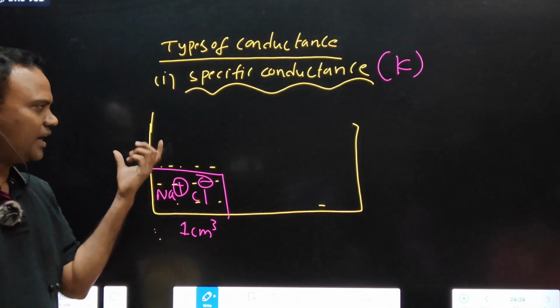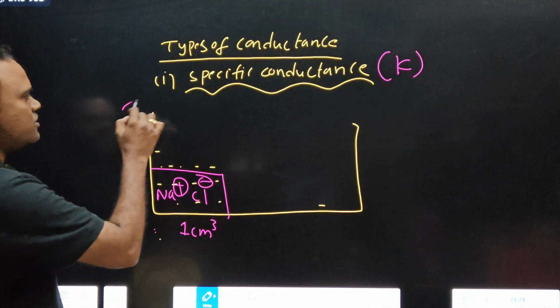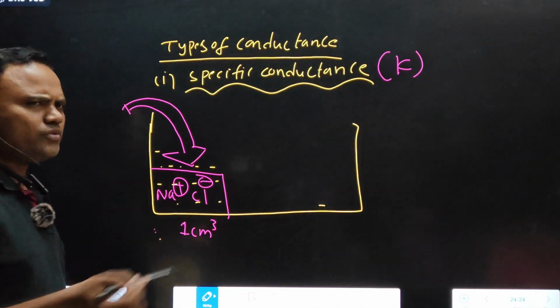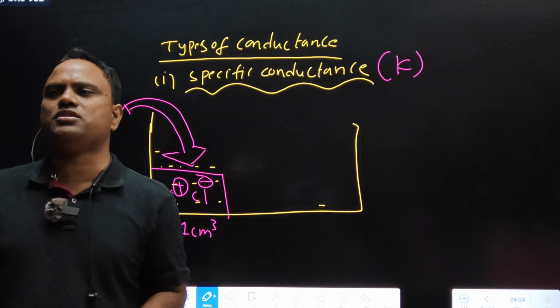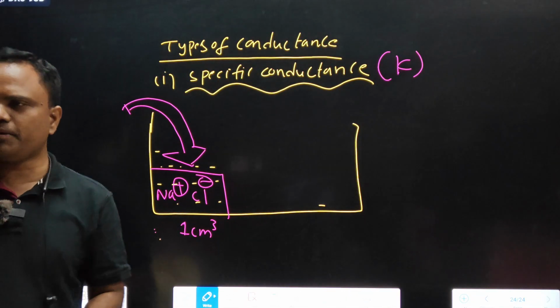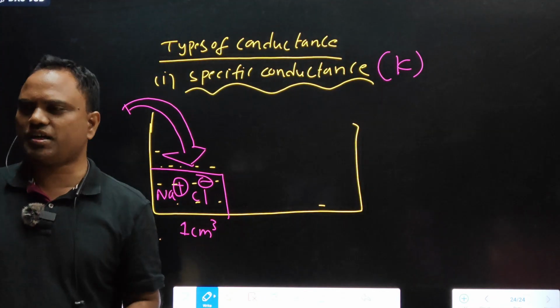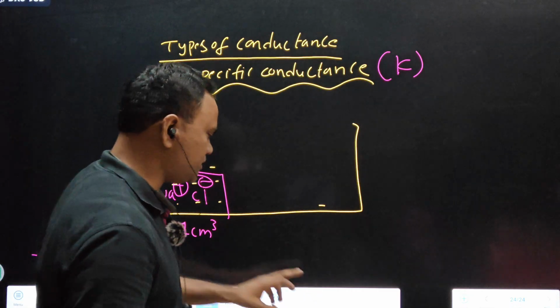Let us add water and dilute this. Addition of solvent, or upon dilution. Addition of water means dilution only. What happens to specific conductance upon addition of water? Guess, increases or decreases? See, after addition of water, this is the diagram.